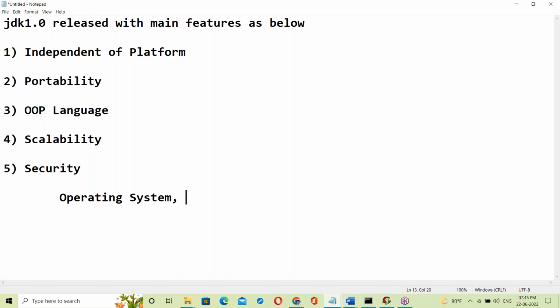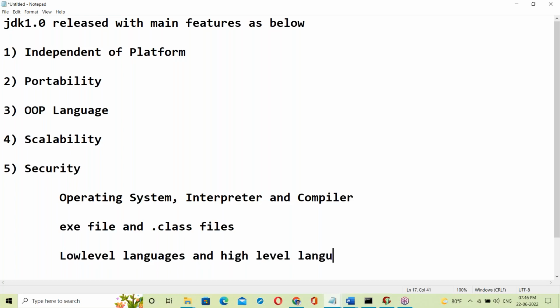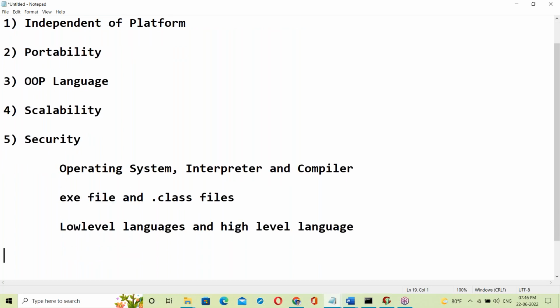Next, about the interpreter and the compiler. Apart from this, what is the exe file and what is a dot class file. Next, low level languages and high level languages. So these are some basics.